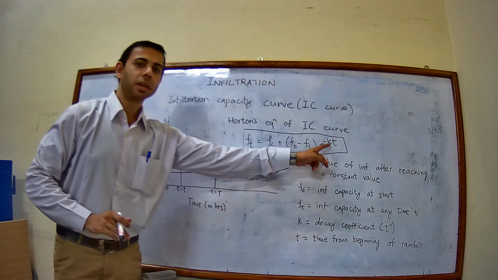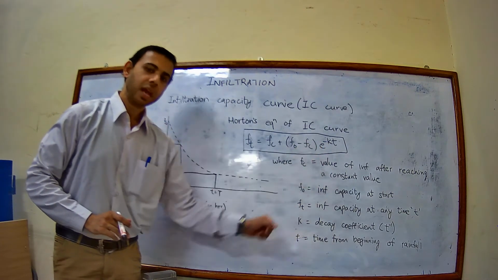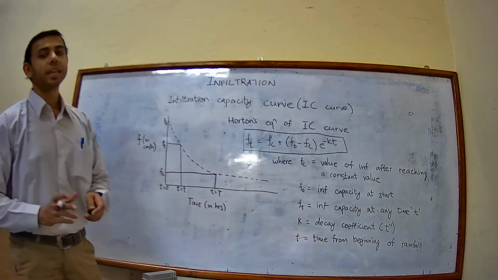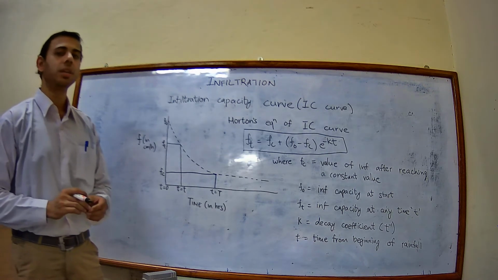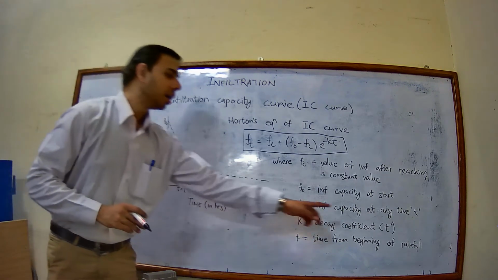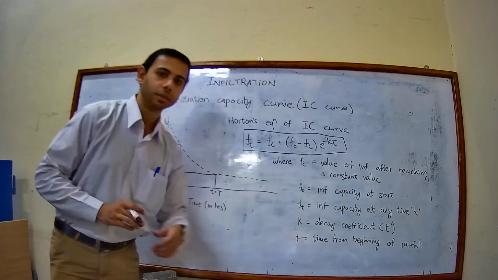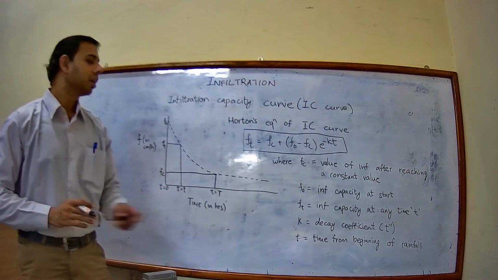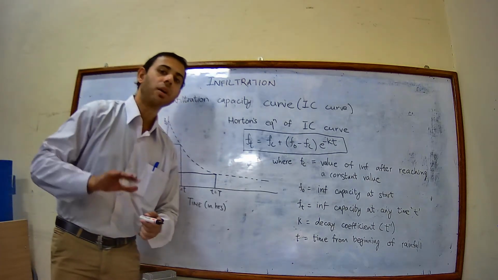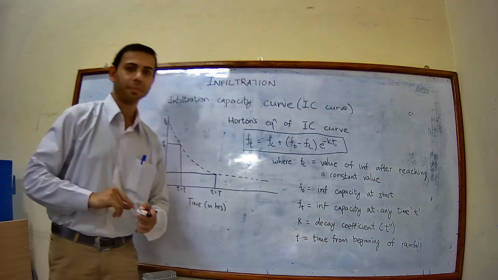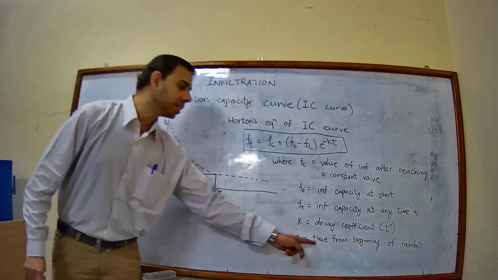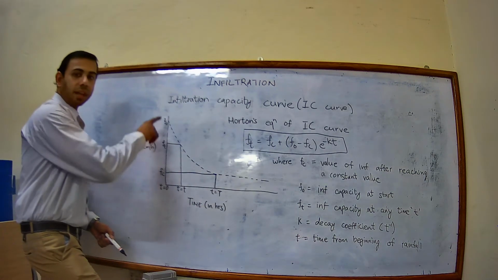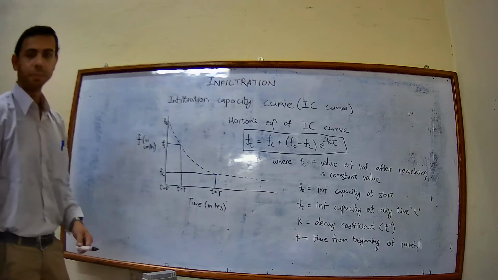Here there is a term called small k, and that small k is the decay coefficient. Its unit is time inverse, or 1 by t. Time is normally given in hours, so here the value of k will be in hour inverse, or 1 by hour. And small t is the time from the beginning of the rainfall.